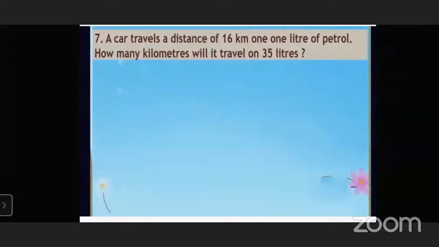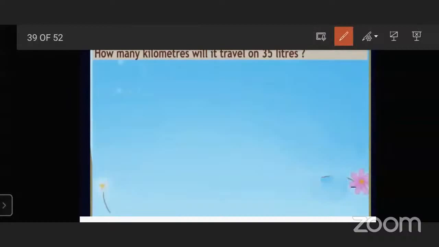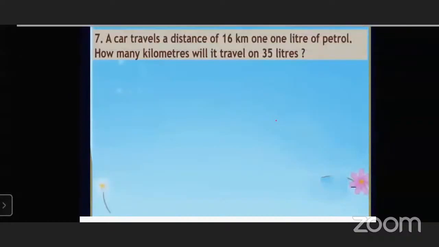Next, a car travels a distance of 16 kilometers in 1 liter of petrol. Here is a printing mistake, but okay. In 1 liter of petrol, how many kilometers will it travel on 35 liters?